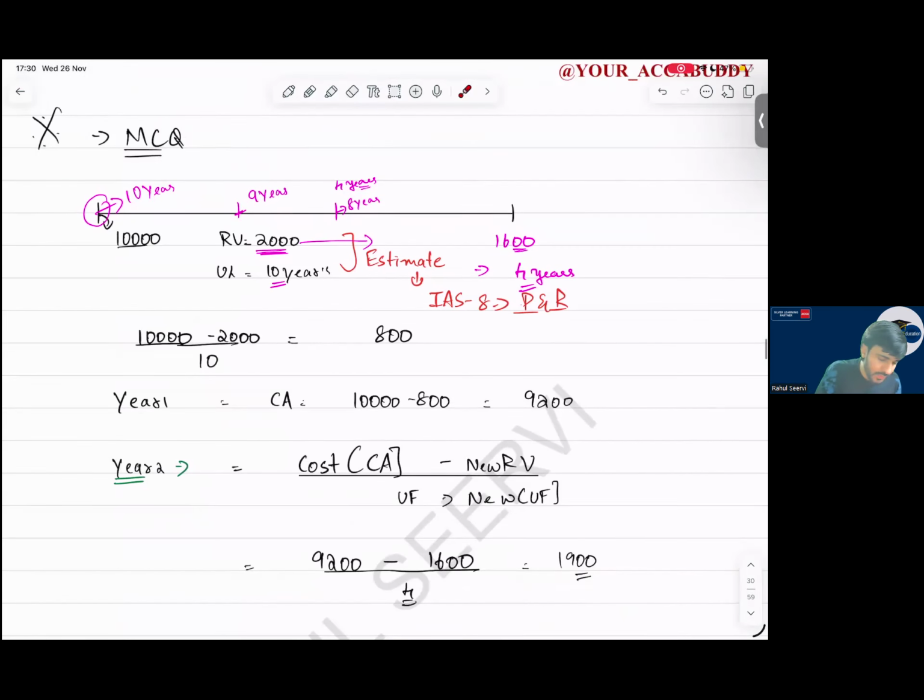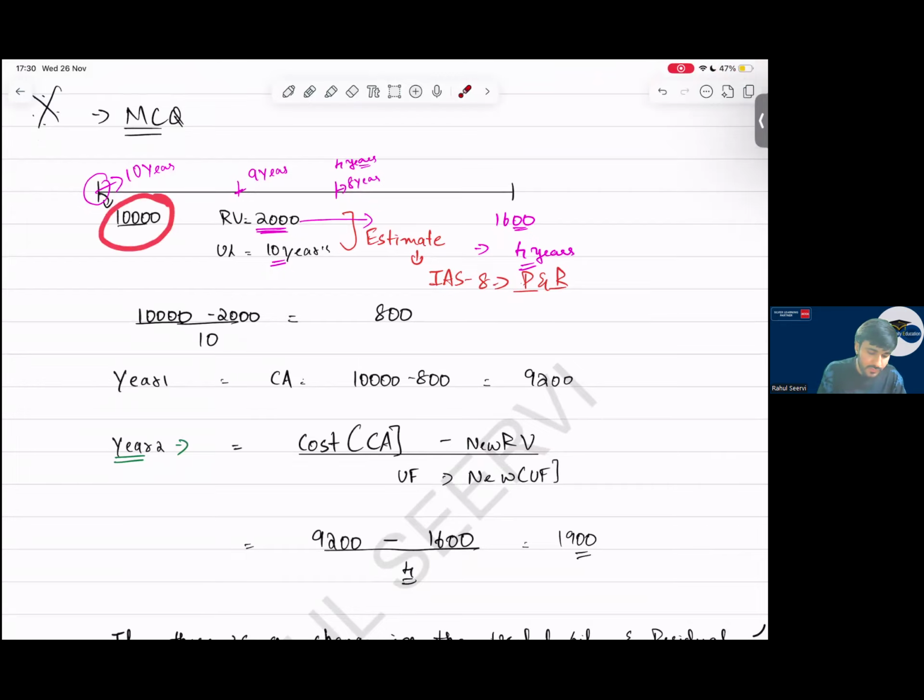Now the next important point that comes in your MCQ, very important. Whenever there is a change in useful life, etc., what should we do, sir? See, 10,000 is the value, residual value is 2,000, 10 years is the useful life. Both of these are an estimate. So whenever your estimate will change, what will happen? Prospective treatment, not retrospective treatment. So in year 1, the carrying amount was 10,000 minus 800 depreciation, 9,200 we got.